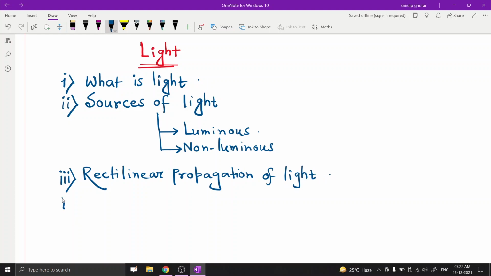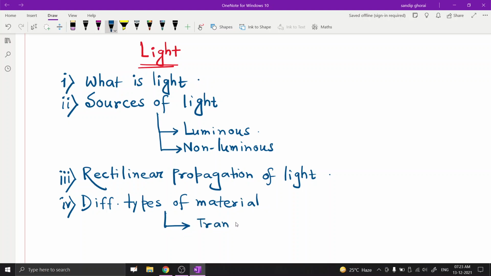And the fourth one is different types of material, on the basis of light passing through the material. In this part we discuss three types of material.